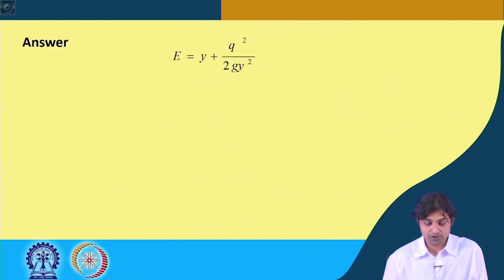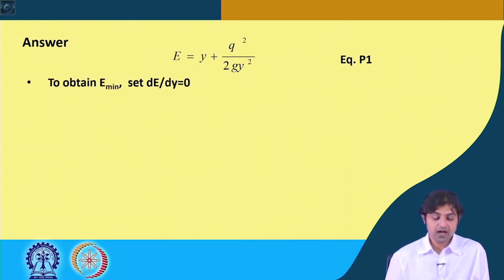So, we start with the equation that we already know. E is equal to y plus q square divided by 2 g y square, correct. This is equation number 1. Now if we want to obtain E minimum, we have to set dE by dy equal to 0.